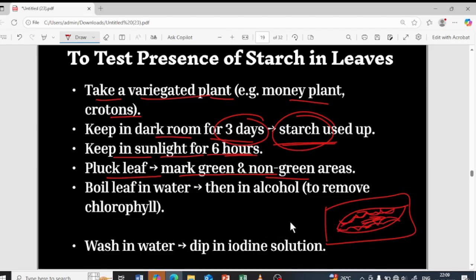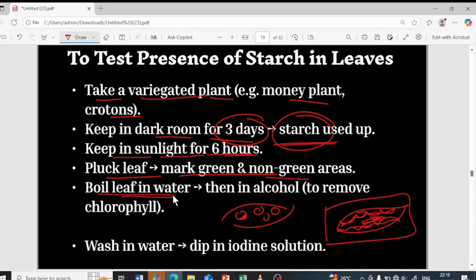Now I will take that leaf and boil it in water. I am doing this because, obviously, in the leaf the chloroplast cells are present, in which the chlorophyll pigment is present, right? I want to take out that chlorophyll pigment. That is the reason I am going to boil it, so that the chloroplast cells will tear up and the chlorophyll will easily come out of the chloroplast cells.